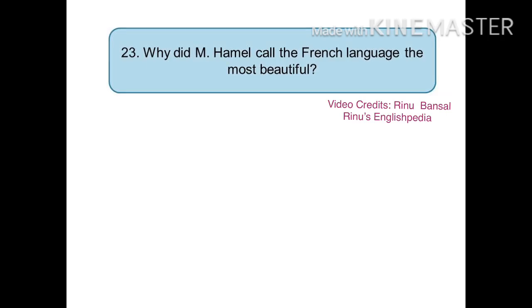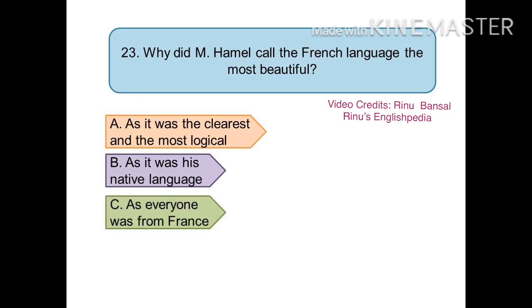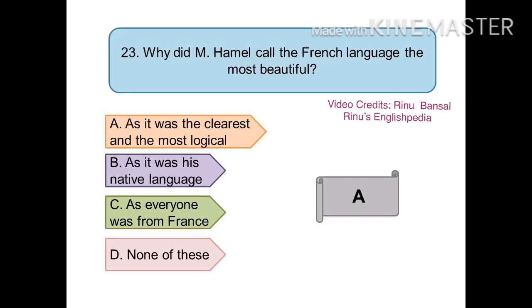Your options are option A, as it was the clearest and the most logical language, option B, as it was his native language, option C, as everyone was from France, or option D, none of these. And your right answer is option A, as it was the clearest and the most logical language.